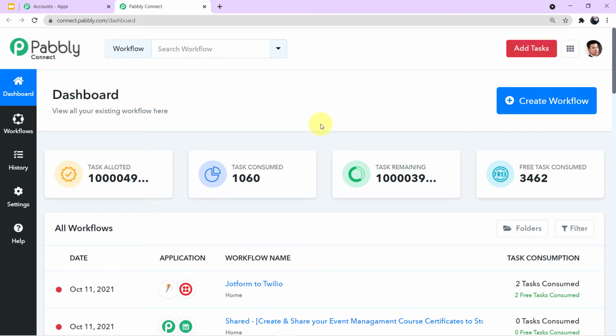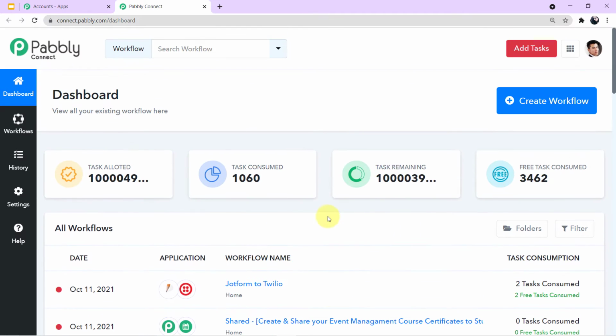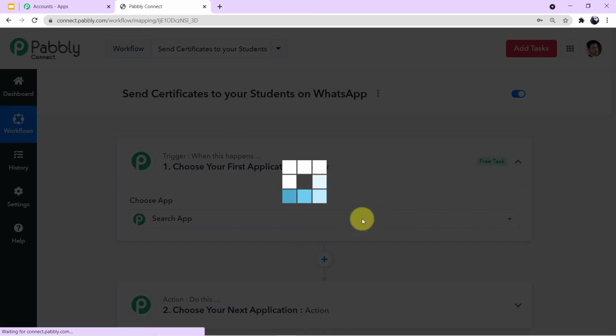Now we have to create a workflow. Here you can see different workflows which I have created. Now we have to create a fresh new workflow. For that, you have to come to the right corner. You can see a blue box which says create workflow. Click here, and a mini box will emerge in front of you, which will ask you to name your workflow. So now I'll name my workflow. Okay, as you can see on my screen, this is the name of my workflow. I have given this name, send certificates to your students on WhatsApp. Okay, now I'll click on create.